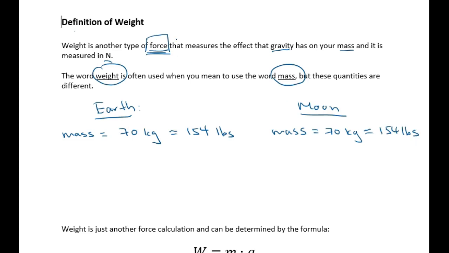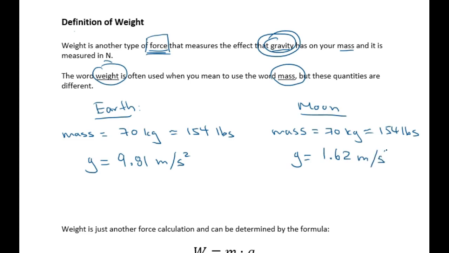But weight, on the other hand, is affected by gravity. That's extremely important to think about: gravity is what's actually affecting your weight. Gravity on the Earth is 9.81 meters per second squared. Note it's an acceleration. The gravity on the moon, though, is 1.62 meters per second squared. So that affects your weight greatly.